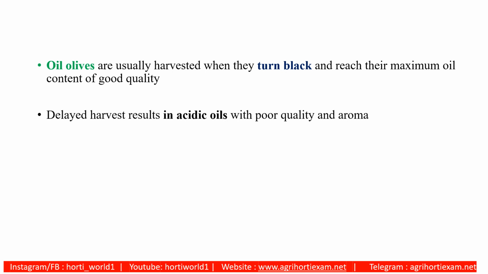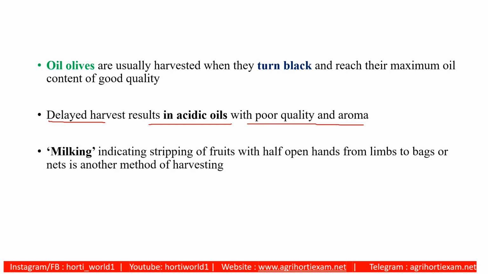One more important point is that delay in harvesting results in an increase in acidic oils. As acidity increases with delay, the oil quality decreases. It fetches a lesser price and is not suitable for human consumption. Milking is a process of stripping fruits with half-open ends from the limbs into bags or nets, another method of harvesting.